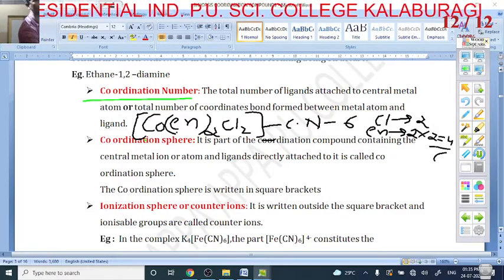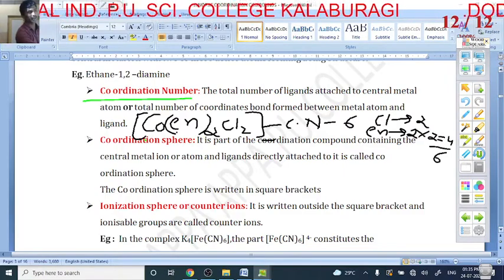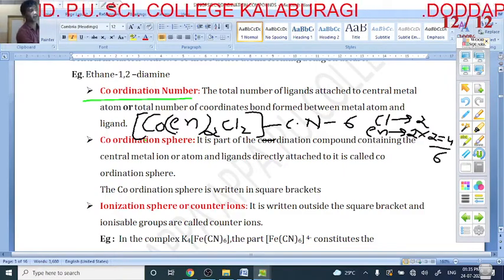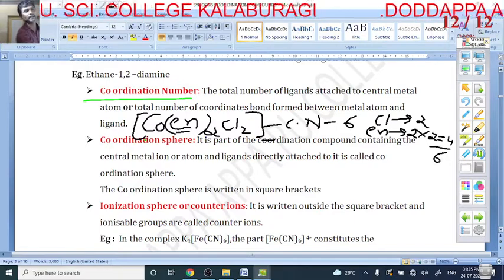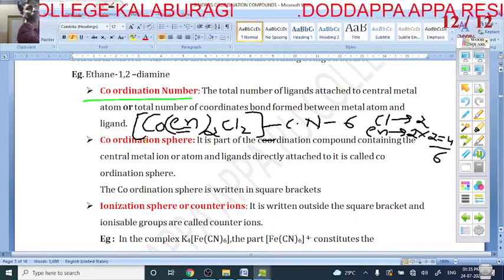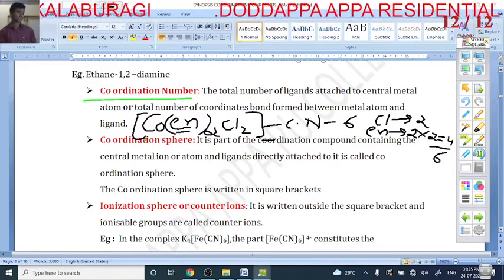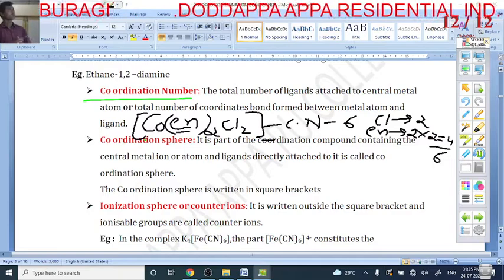4. 4 plus 2 is 6. Hence the ligands here are 2 Cl and 2 en. But en is a bidentate ligand, so you have to multiply by 2. 2 into 2 is 4, and 4 plus 2 is 6. Hence the coordination number of cobalt is 6. This is called the coordination number.